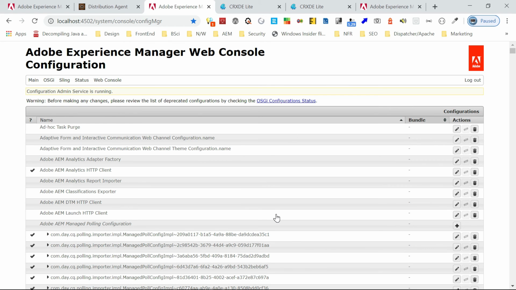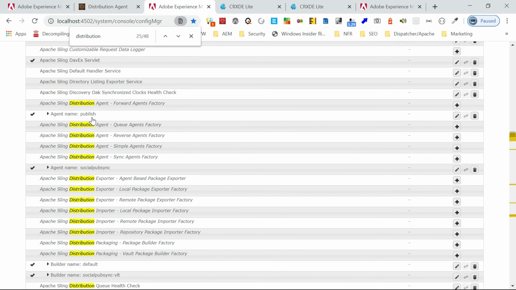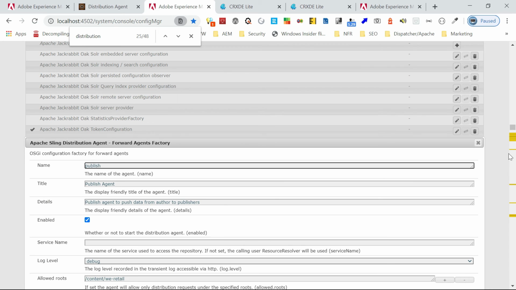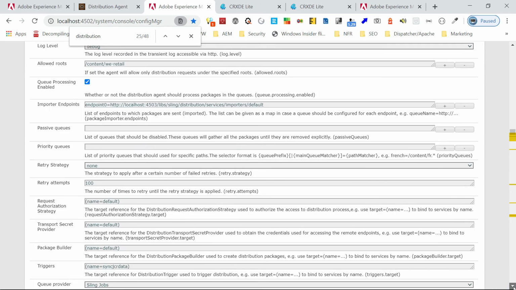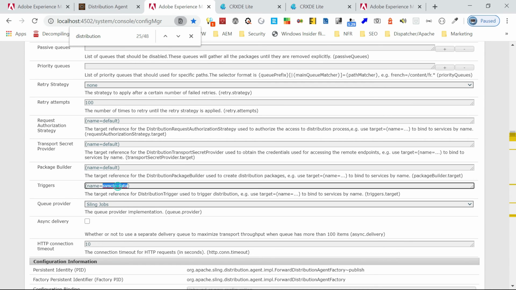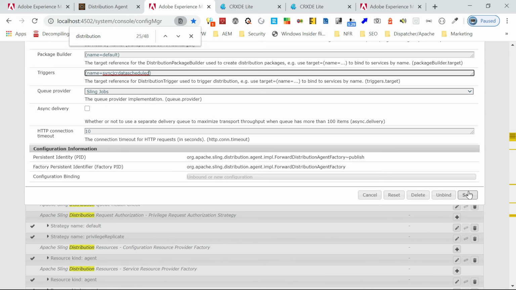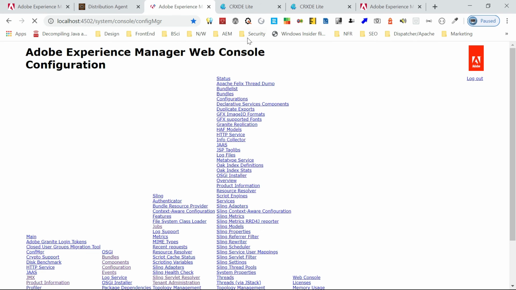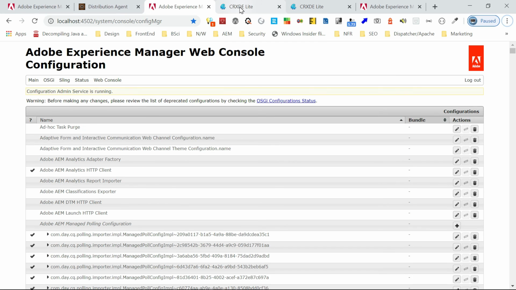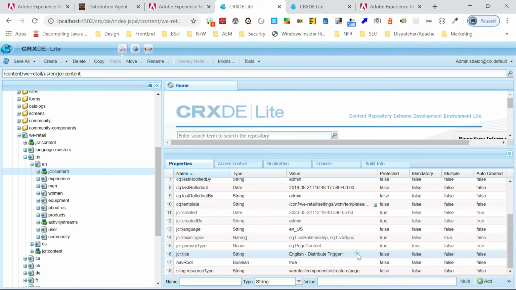Okay, now go back to the agent again. Okay, this is the agent. Go here and come to the bottom, change this to the new scheduler trigger. Fine, now save it. Okay, that's fine. You go here, maybe let me now change the value to distribute scheduled.